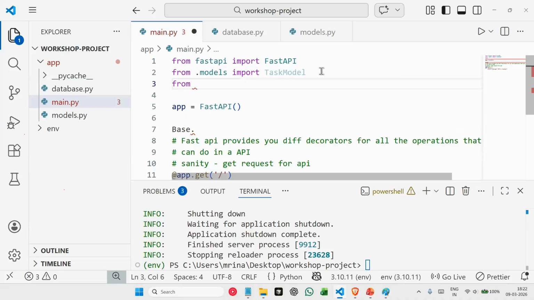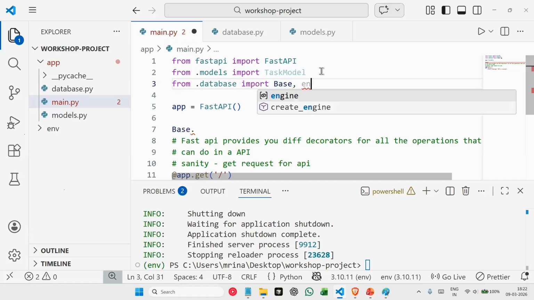So we say from dot database import. We'll import everything. We'll import base. We'll also import engine, which we created, and then also session local, which has our session.